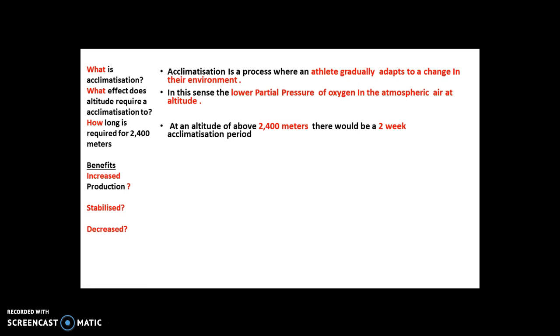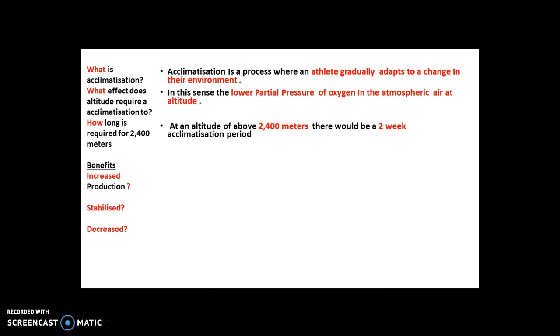Now, if I move on from there, you're now looking at your next section, which is going to be the benefits. So if you have a prolonged period at altitude, what things start to happen? Well, you have an increased production of a natural hormone, which then increases the production of something that helps us carry oxygen to the working muscles. See if you can remember that. Stabilize. The two things that were high when we got to altitude then become stabilized. They're still higher than sea level, but they're stabilized.